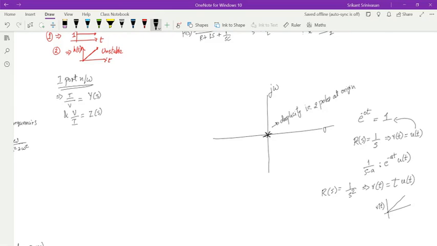So this function is not bounded. This is unstable according to our definition. So if I have a single pole at the origin, then I have a step function which is stable. If I have a double pole at the origin, it is unstable. What if I have a system which looks like, let's say I'll remove this double pole.